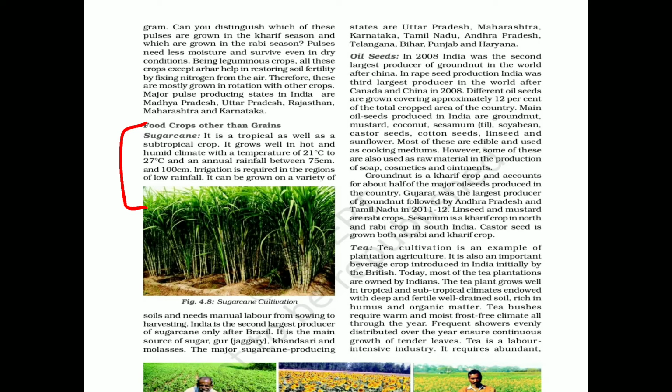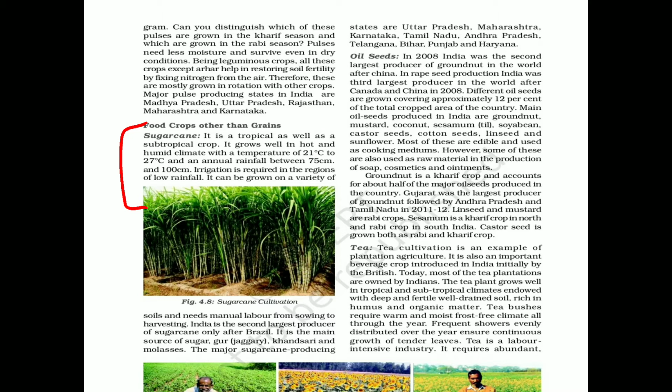Okay, then it grows in the hot and humid climate, and it requires 21 to 27 degrees centigrade temperature. This is common for more or less all the kharif crops. Okay, and the annual rainfall between 75 to 100 centimeter. Where you are not able to get the required amount of rainfall, there we need to provide irrigation to the crops for its proper growth.